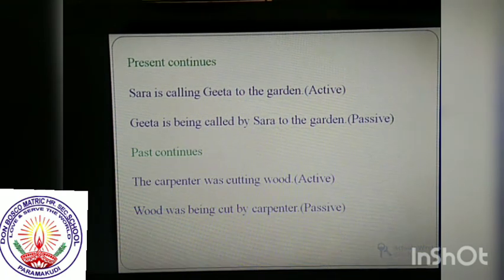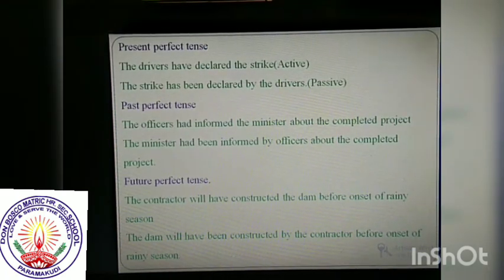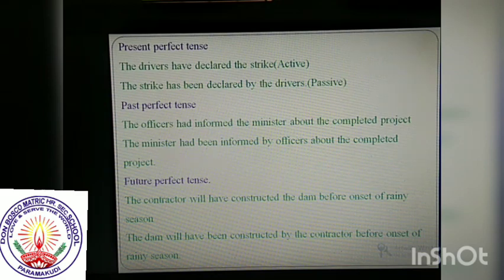Okay, next one, perfect tenses. Present perfect tense. The drivers have declared the strike. If the subject is singular, we have to add has plus verb 3. If the subject is plural, we have to add have plus verb 3. The drivers is a plural subject, so we have to add have plus verb 3. This is the present perfect tense. The drivers have declared the strike.